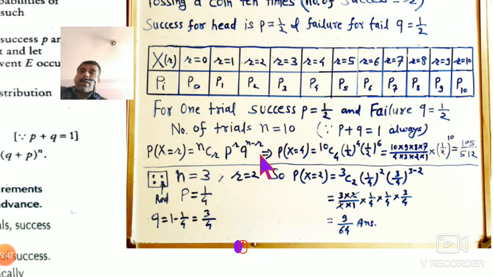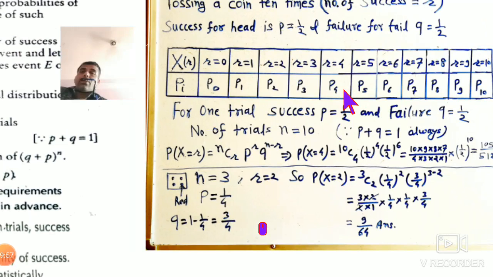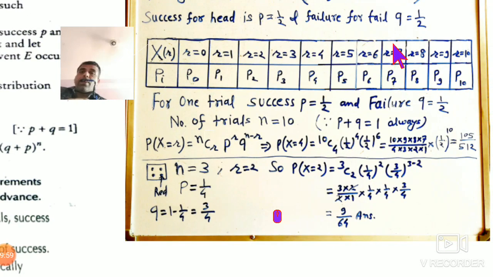So any probability you can count by Bernoulli formula. Here we count p4, so like that you can count p5, p6 and put all those values in this table. So your probability distribution will be completed. So this is the method to find out any probability for any number of successes you want.